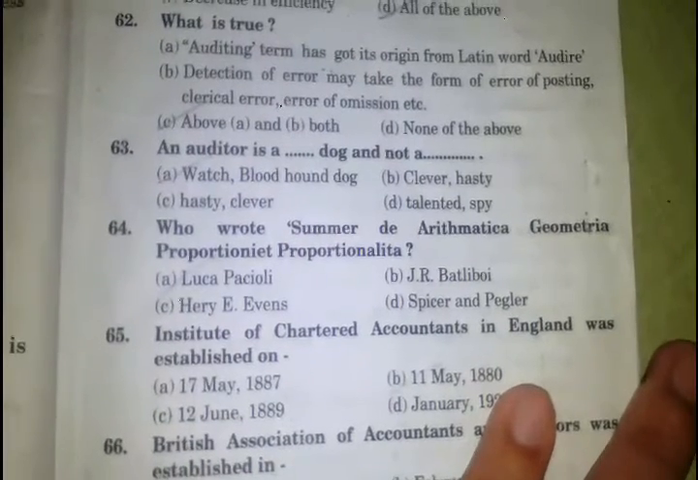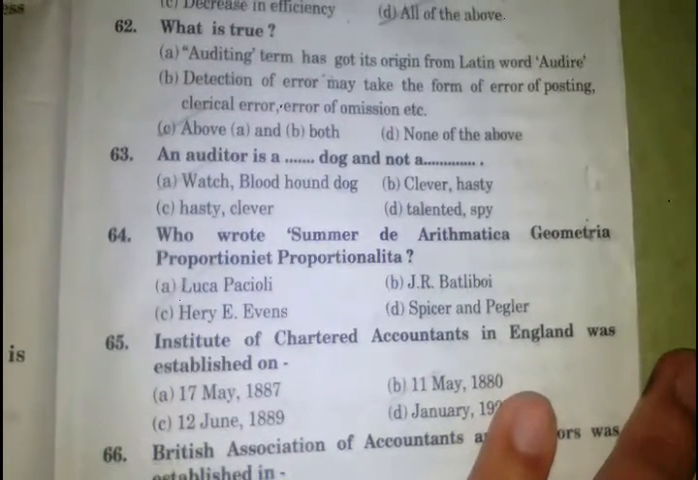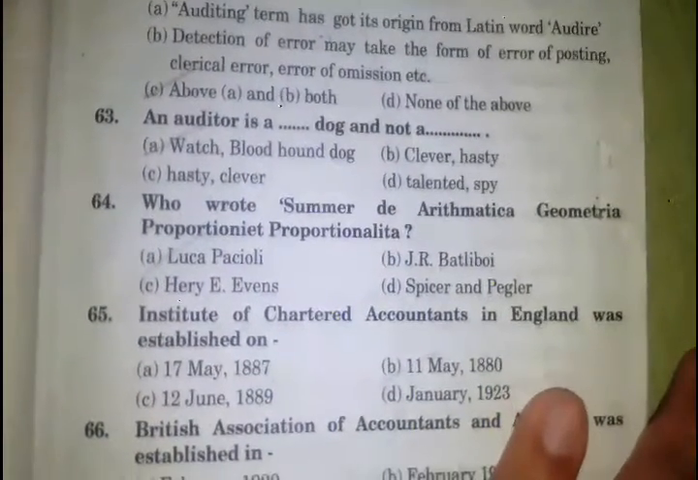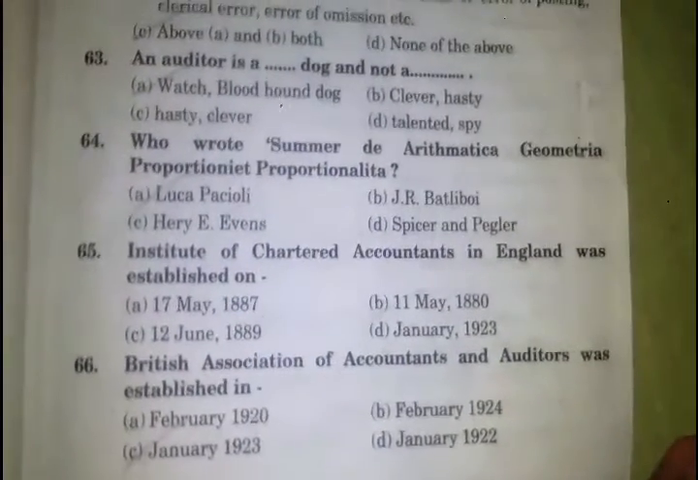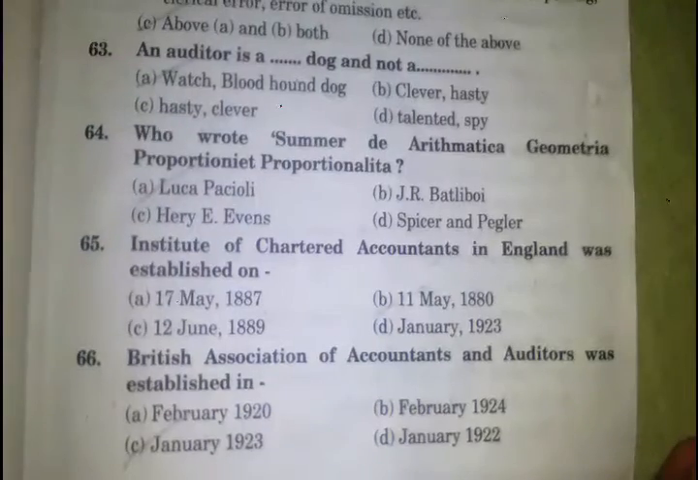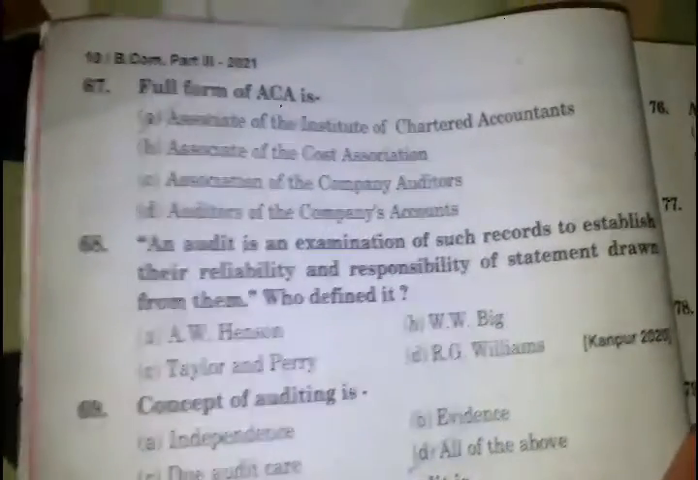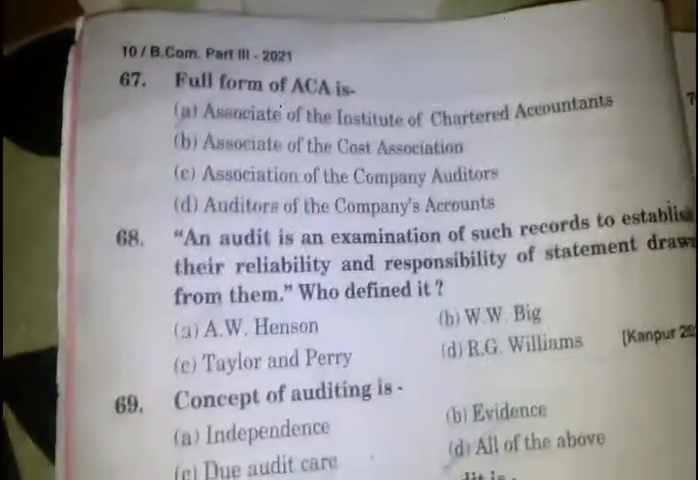Who wrote? Summa de Arithmetica, Geometria, Proportioni et Proportionalita, Luca Pacioli. Institute of Chartered Accountants in England was established on 11 मई 1880. British Association of Accountants and Auditors was established in January 1923. Full form of ACA, Associate of the Institute of Chartered Accountants.